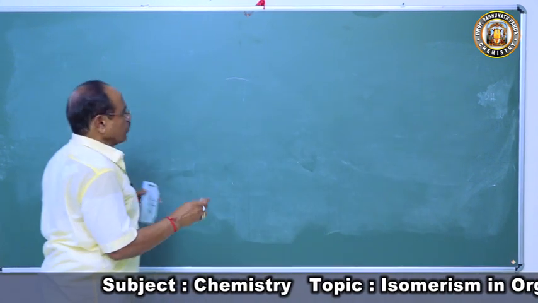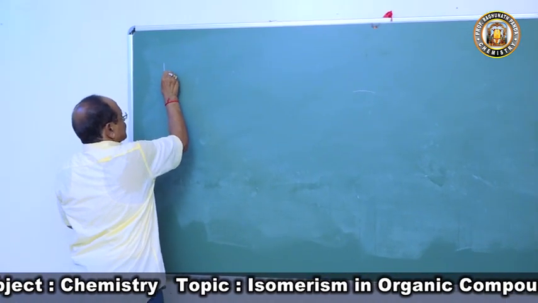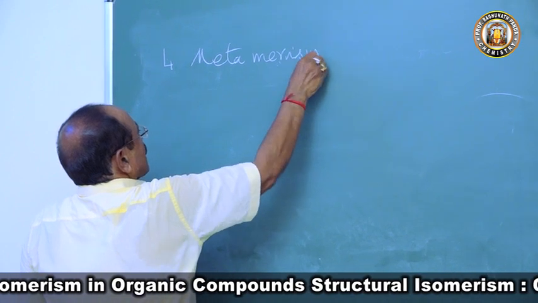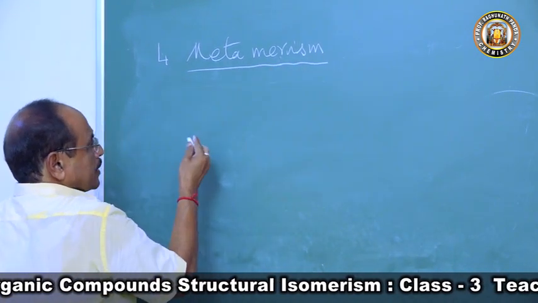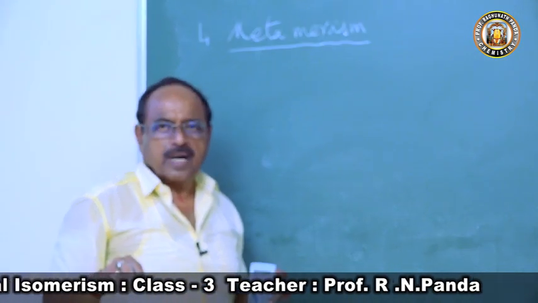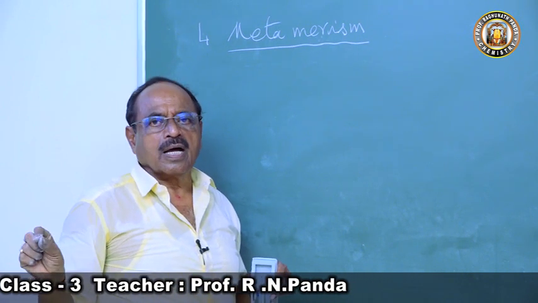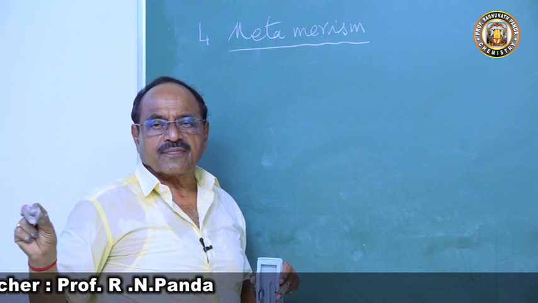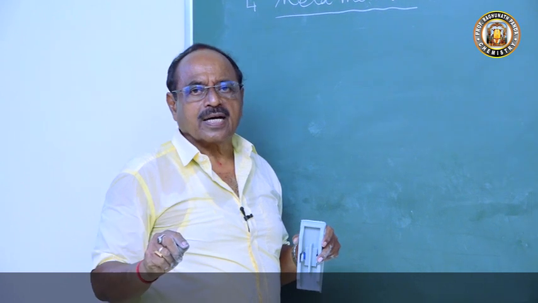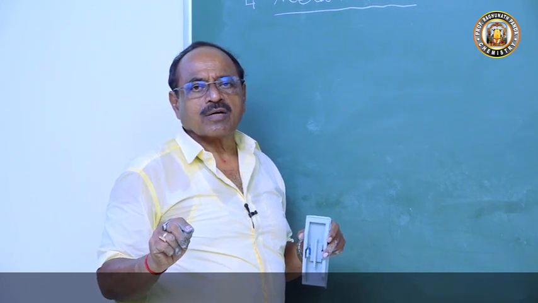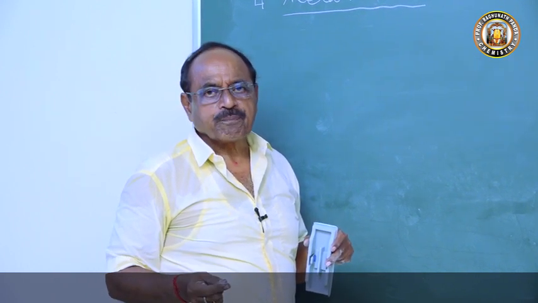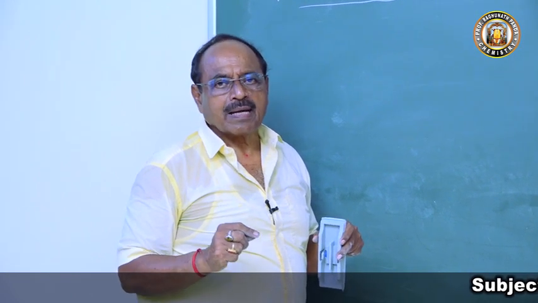Now let's come to the next one, metamerism. What is the definition? Look at the definition I have given you. The compounds having the same molecular formula but different structure due to different arrangement of the carbon atoms on either side of the same functional group are said to exhibit metamerism, and each structural form is a metamer of the other.